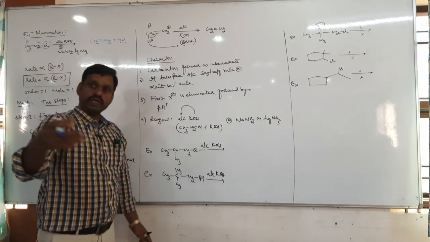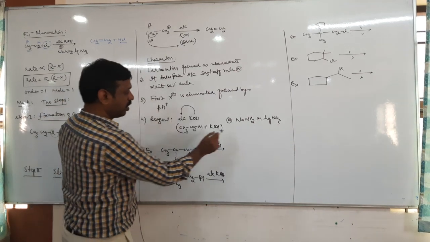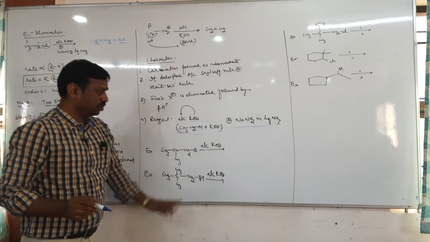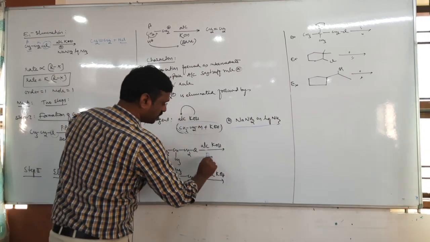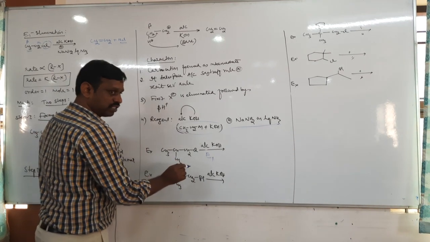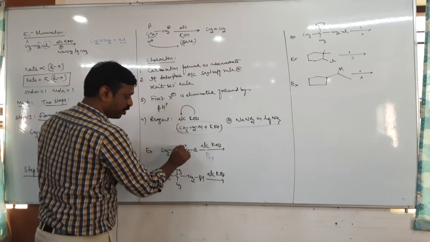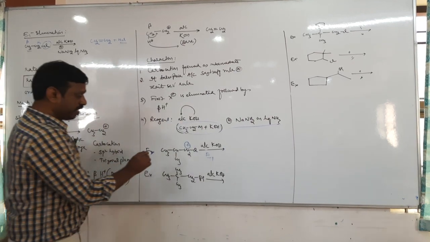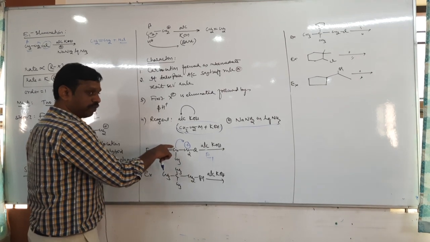Okay, E2 and E1CB we will study later. Is it E1 or not? Why? Reagent. See the reagent. It is alcoholic KOH, so it must be E1. Since it is an E1 elimination, the halogen should be removed first. It means what do you get? Carbocation. Which carbocation? Primary. The next is what? Hydride shift. You will get a tertiary carbocation.